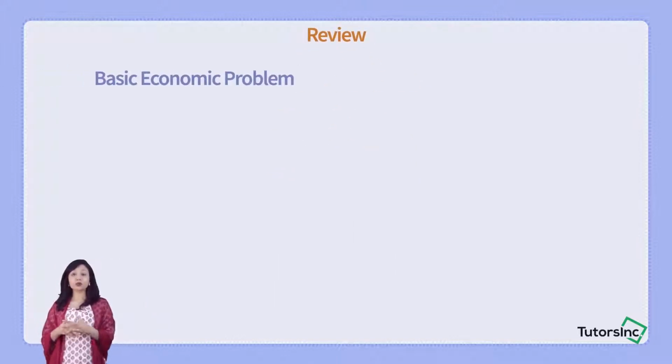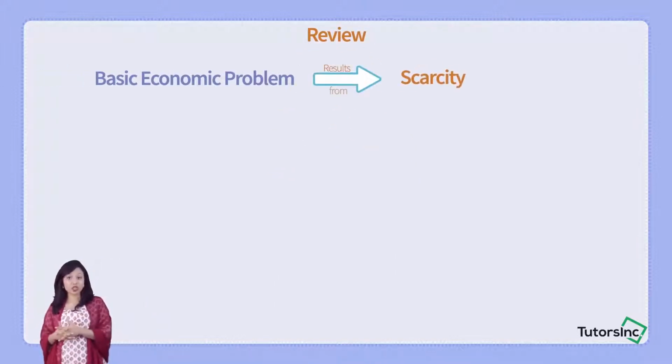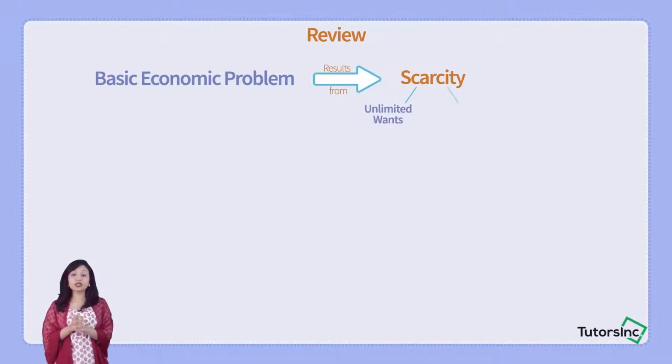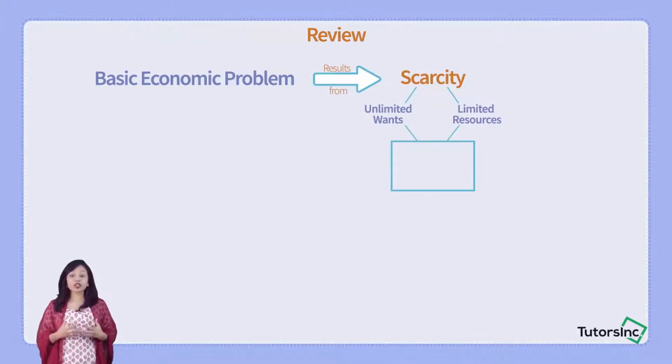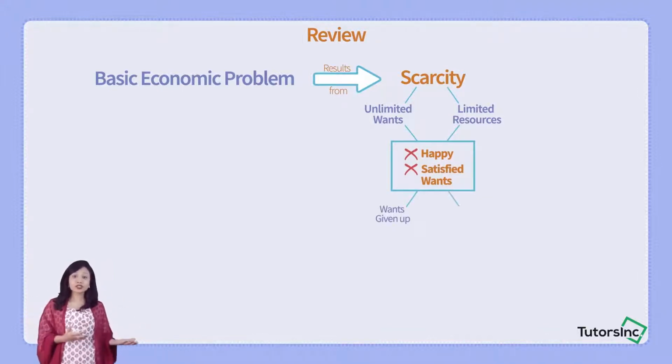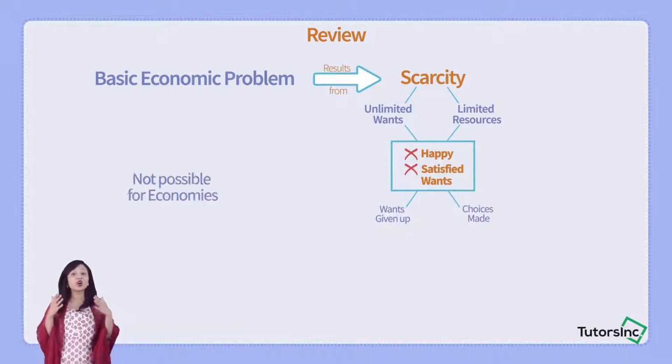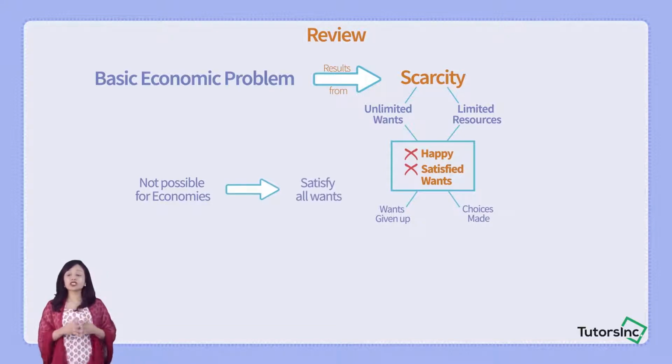The basic economic problem results from scarcity, which is the situation that arises from unlimited wants but limited resources to satisfy those wants. As a result, everyone is not happy in the economy. Everyone does not have their wants satisfied. Some wants have to be given up. Some choices have to be made because it's not possible for all of the economies around the world to satisfy each and every consumer's or each and every individual's wants.